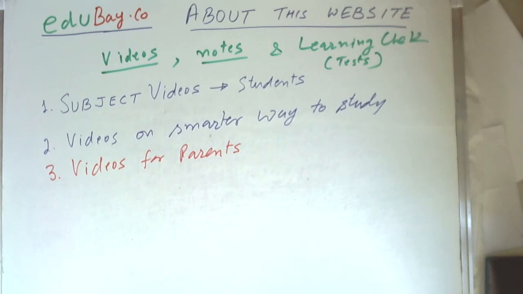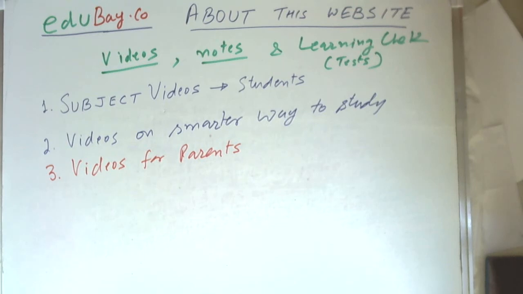These videos give tips to the parents on how to react, how to communicate with their children, how to help the children in the matter of their studies, how to interact with the teachers, and what type of messages we are giving to our children. Sometimes, our messages also result in stress to our children. So these are the three types of videos.